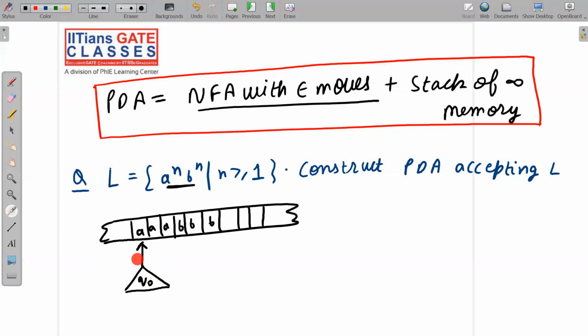One end of this is a read head. One end of the read head is connected with the tape, and the other end is connected with the finite state control mechanism, which stores the current state of the machine. Okay, so this is just like your NFA only. Now we have a stack here.